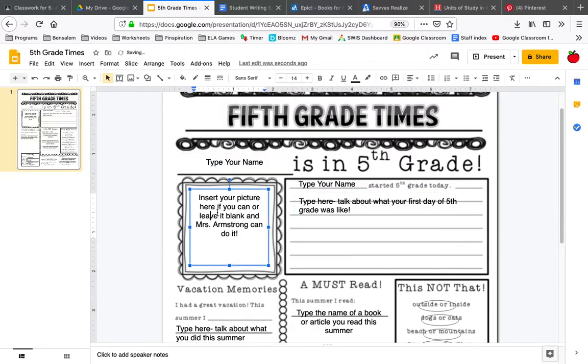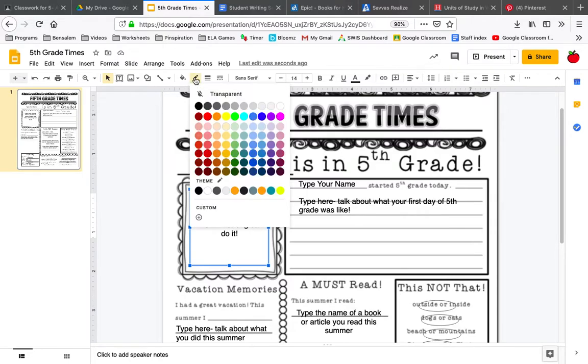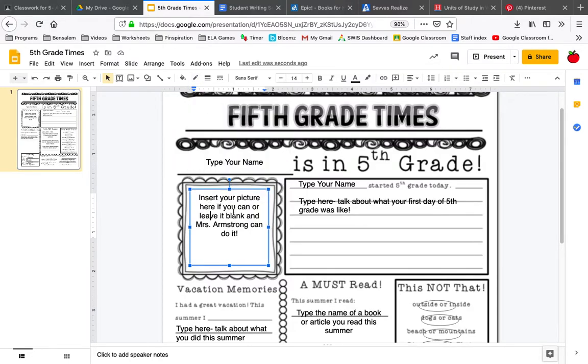Okay. In here, this is for your picture. So if we were in school, you would be drawing a picture in this box, but we can't do that. So you can either draw a picture in here, or you can insert your picture in here if you want to. If you learned how to do that with our other activities this week, feel free to do that. If you can't, then you can just leave it blank, and I will use your school picture and put that in the box.